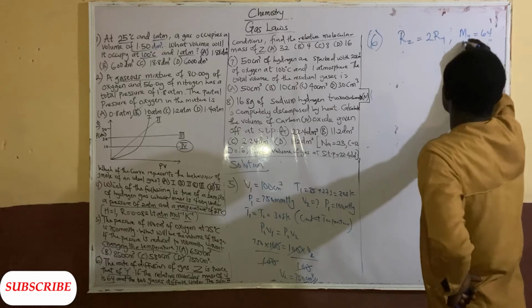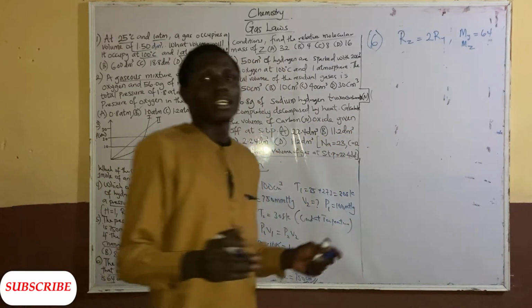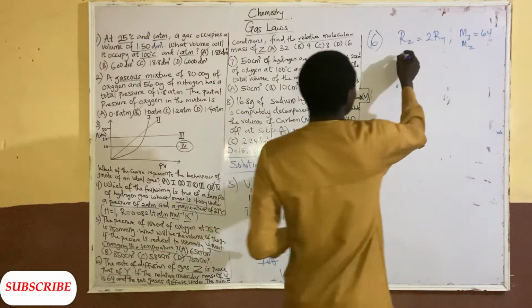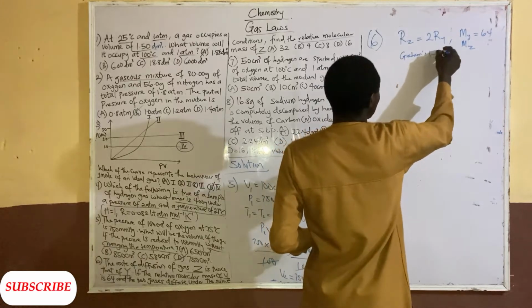Find the relative molecular mass of Z. So this is Graham's law of diffusion, because it's dealing with diffusion.